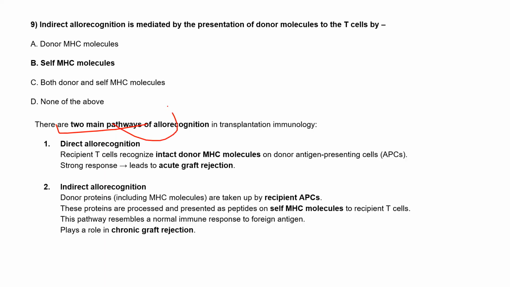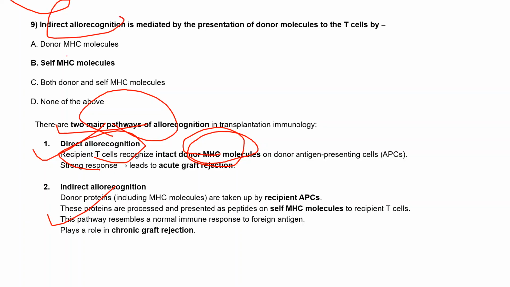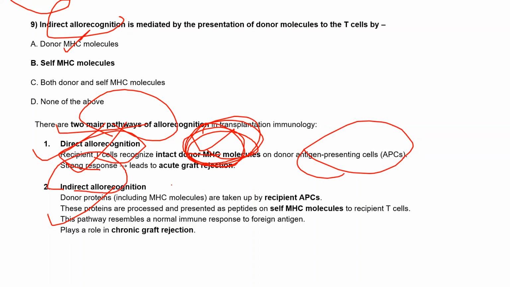There are two main pathways of allorecognition, one is direct and the other is indirect. What are the main differences between direct and indirect? In case of direct, the recipient T cell recognizes intact donor MHC molecules on the donor APCs. There will be a strong response, and that will cause acute graft rejection, and they will just reject those.